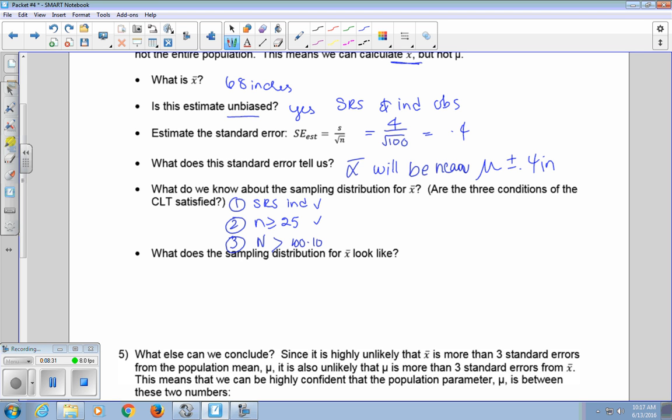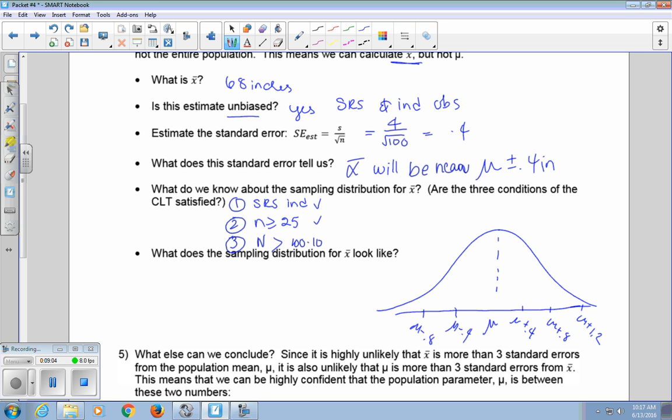So what does the sampling distribution for X bar look like? Well, the sampling distribution for X bar is going to be centered at mu, and it's going to be mu plus 0.4, mu plus 0.8, mu plus 1.2, and then the same on the other side, mu minus 0.4, mu minus 0.8, and mu minus 1.2.